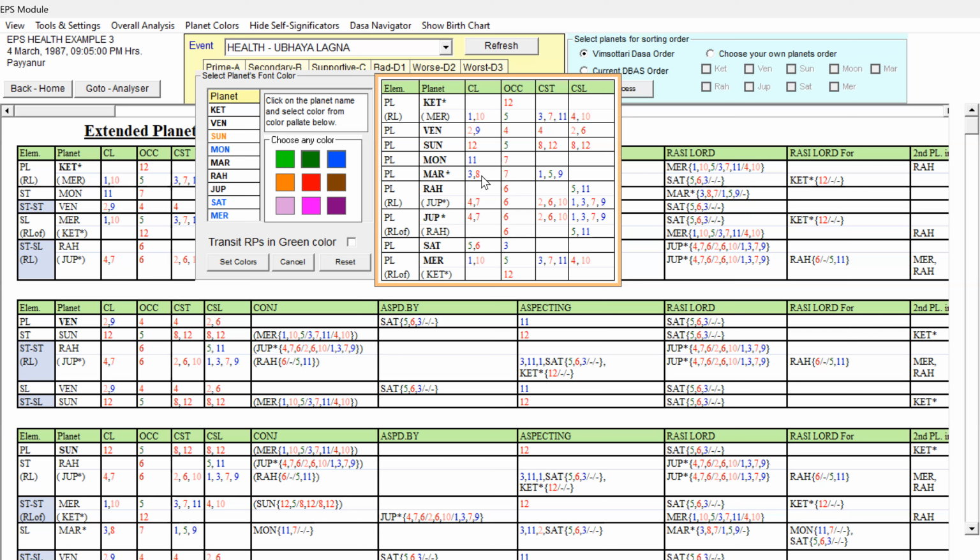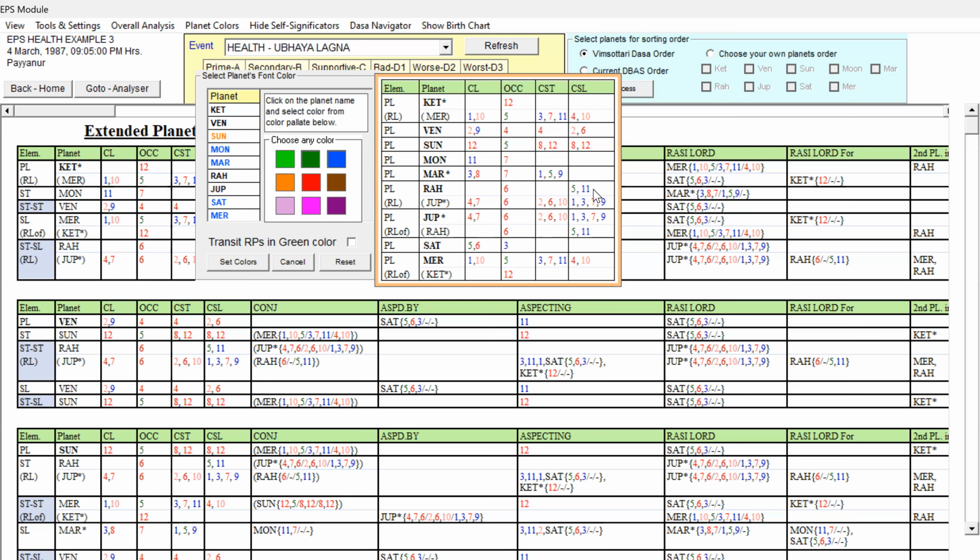This is a very good significator: 3, 7, 1, 5, 9. But being the 8th Lord, let us give blue. If more unfavorable houses were present, we could give pink color, but it is the 8th Lord only. Because of that, I am giving blue.